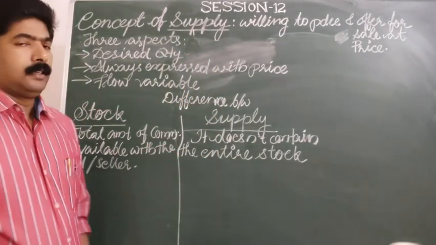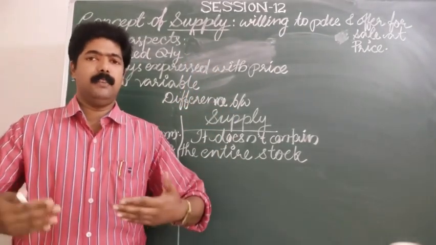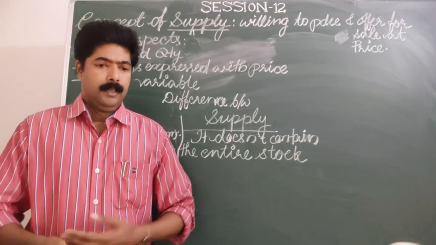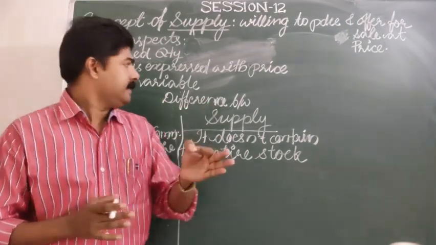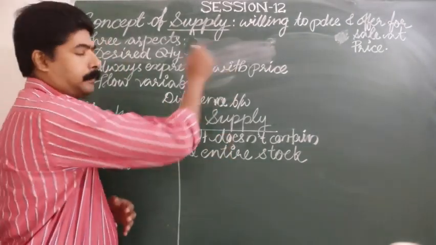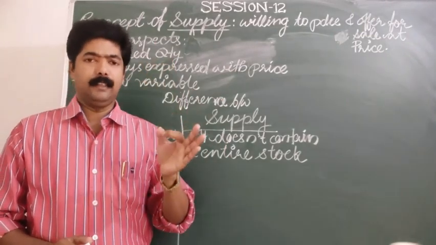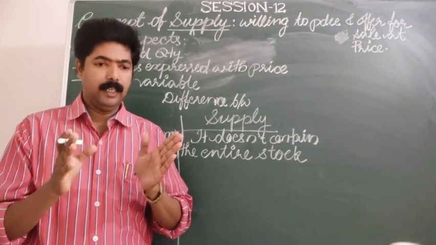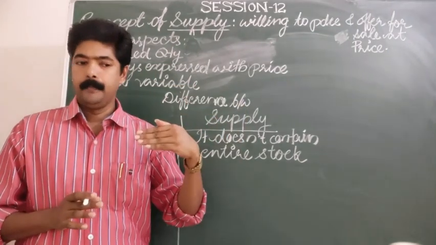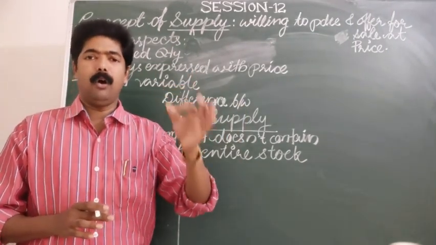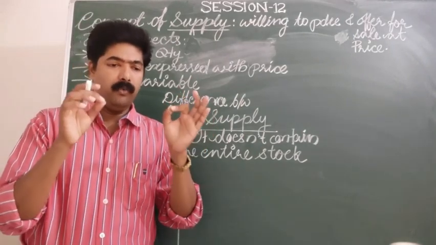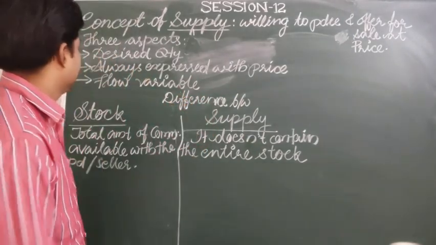So the first aspect that we should remember is that supply is desired quantity. Another aspect is that supply is always expressed with the price. The term supply is always expressed with reference to price.